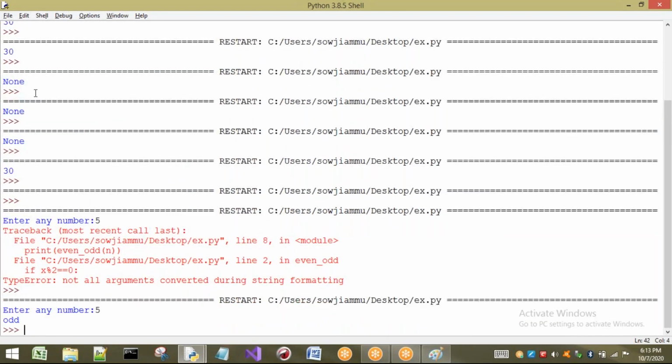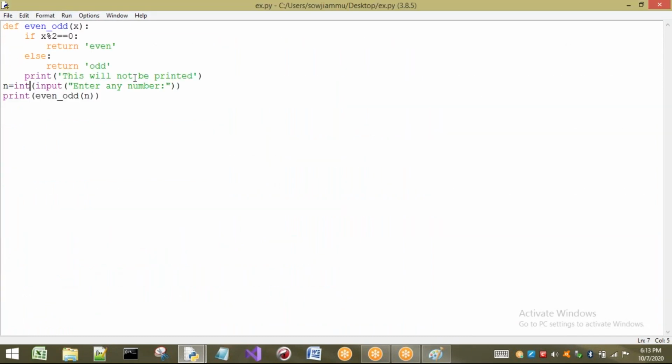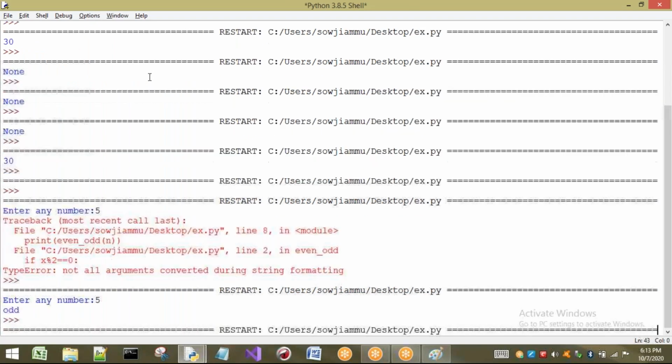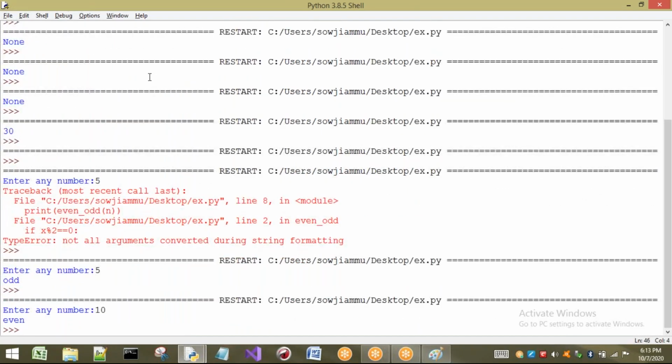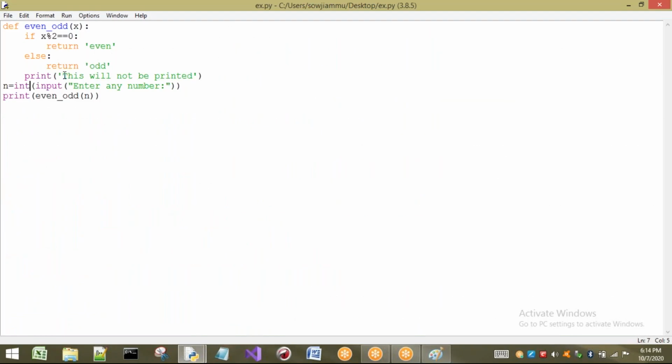I am taking 5. What happens? It is printed as odd. Now the point is, is this statement printed or not? This statement is not printed. Once again I want to execute this by giving the value 10. Now it is printed even. But what about this statement? The statement is present inside this function only, inside this even_odd. Then why is it not executing? Why is it not printing?